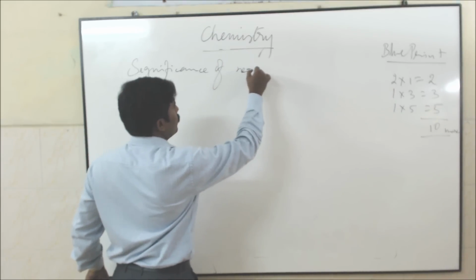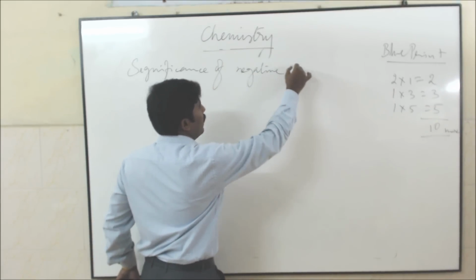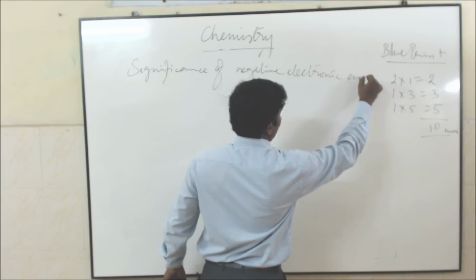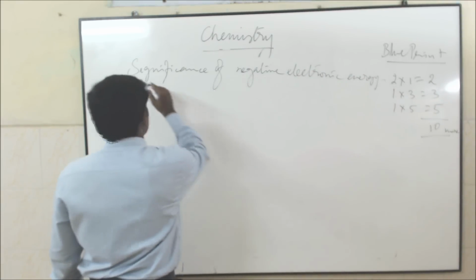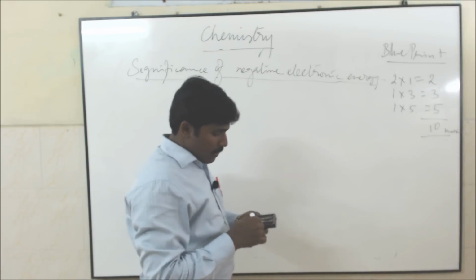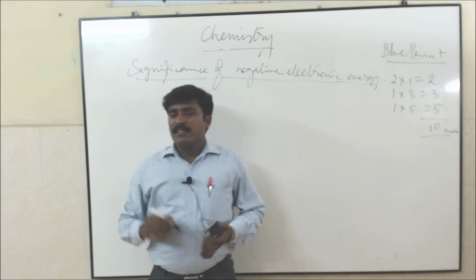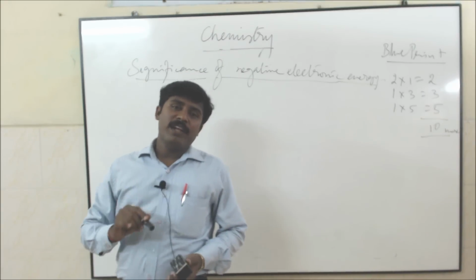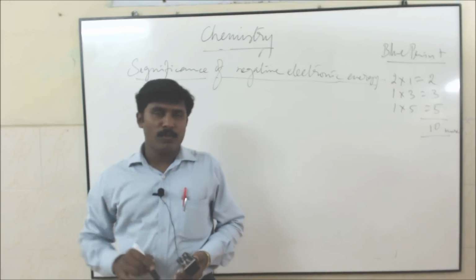Significance of negative electronic energy. The energy of electron is arbitrarily assumed to be 0. That's the important 1-mark question.